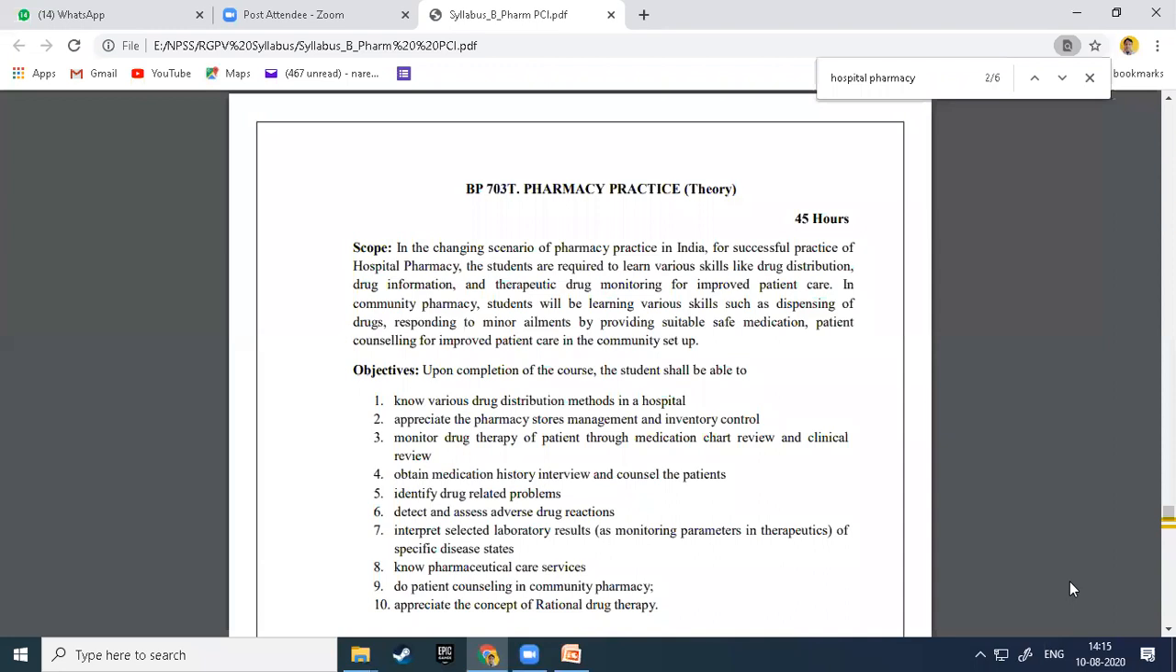Number three is to monitor drug therapy of the patient through medication chart review and clinical review. Here, he monitors the drug therapy or treatment, what treatment of the patient is going on, and he reviews that particular prescription also.